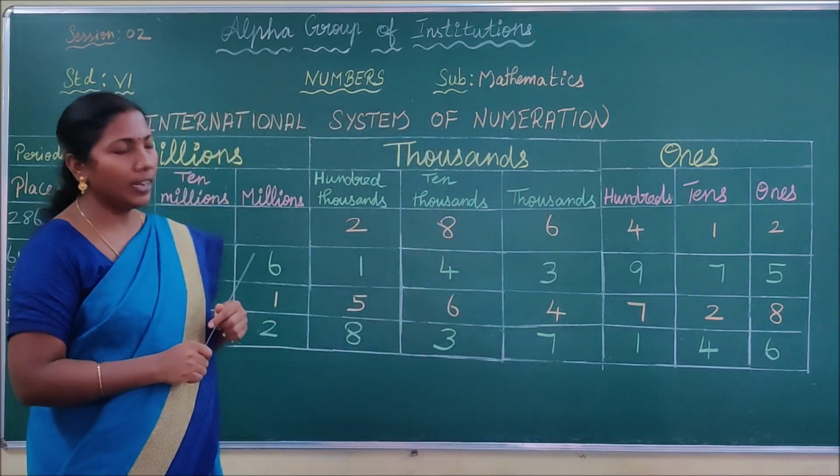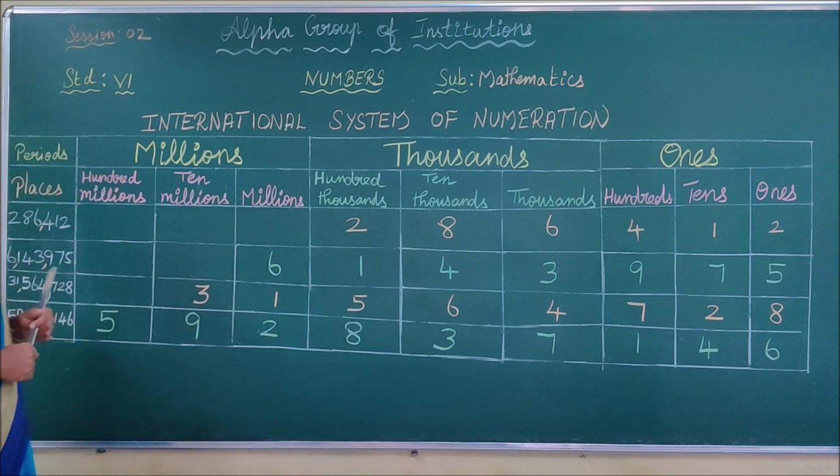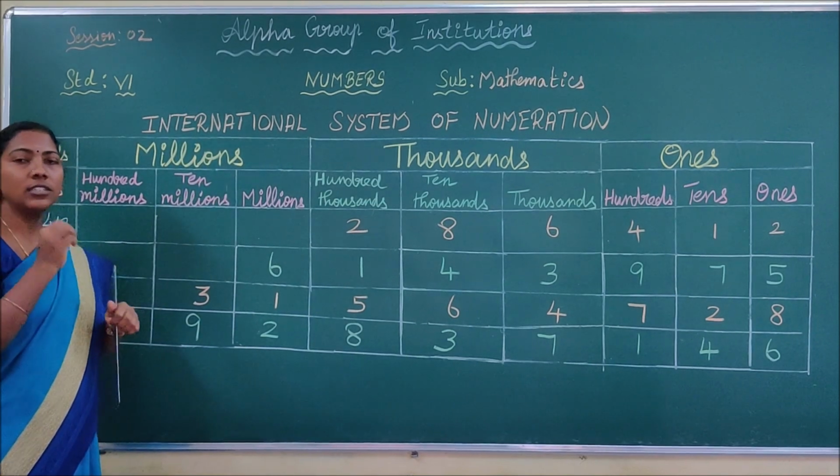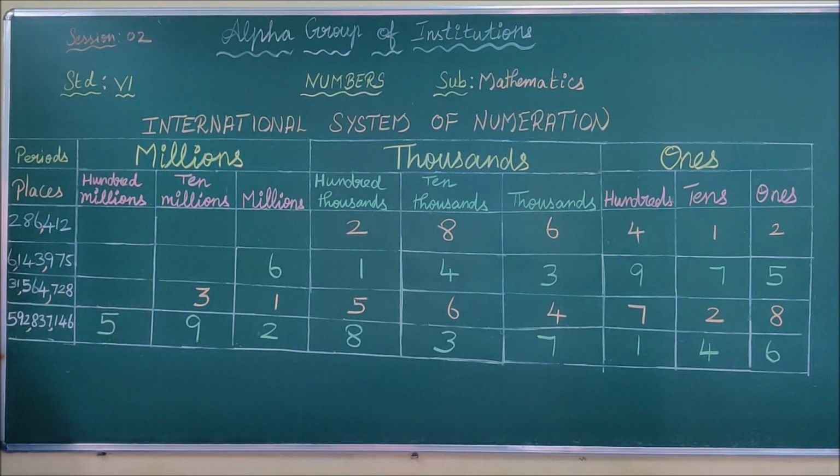It's clear, children. Next, we are going to read numbers using the international system. Before you read the number, you have to place the commas using the international system. How do we place commas in the international system? Starting from the right. Every time I say use of comma, I mean starting from the right only. Starting from the right, after every 3 digits, you have to place the comma.